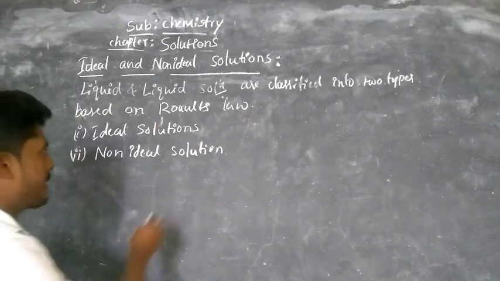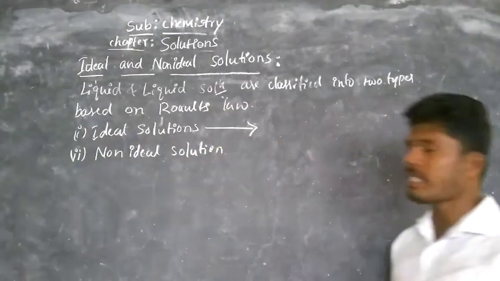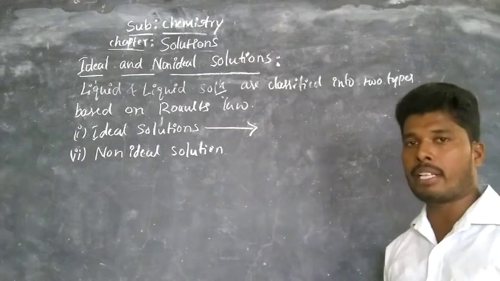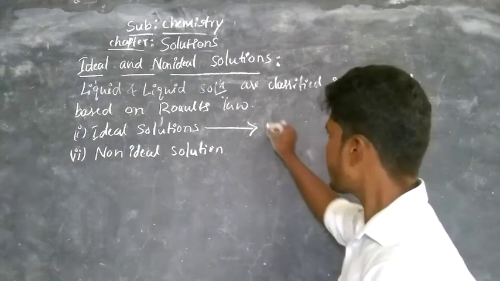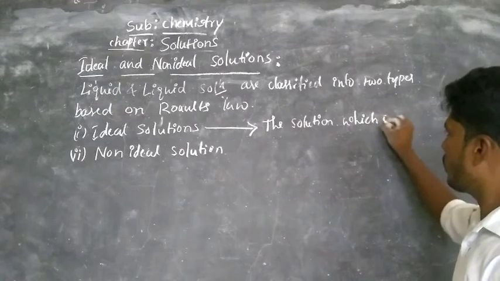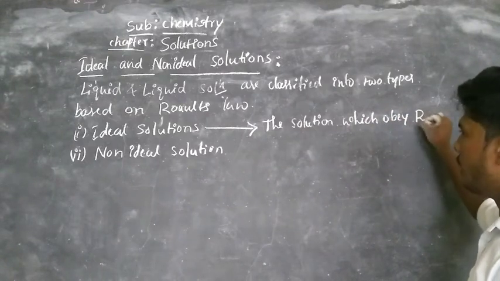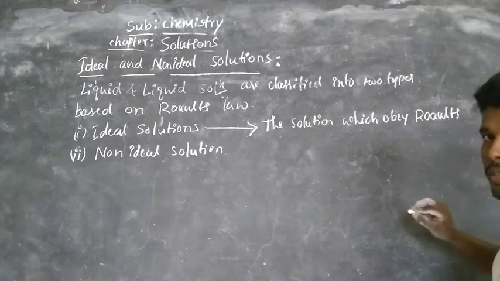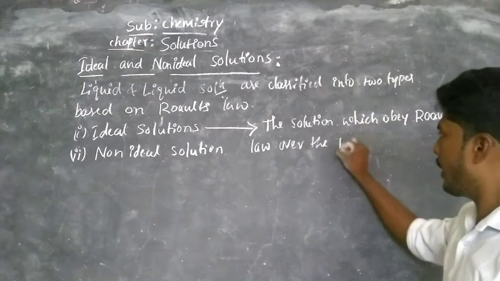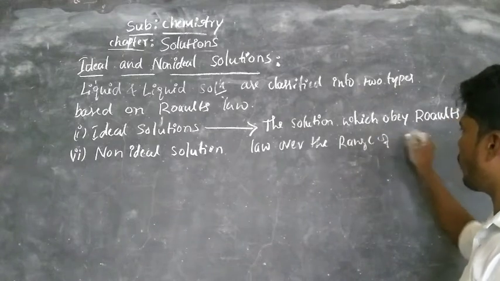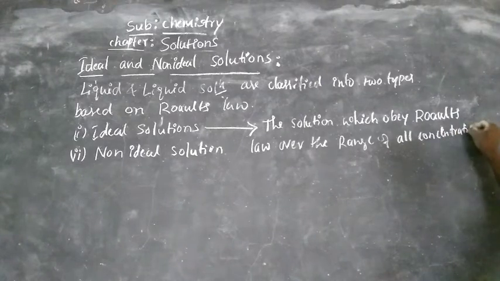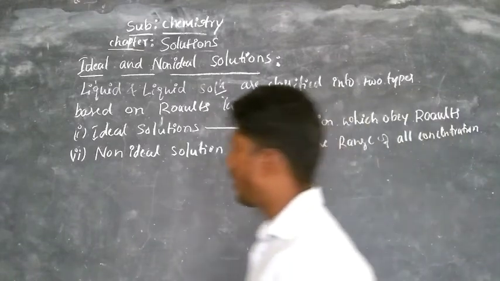Now let's take the first one, ideal solution. An ideal solution is defined as the solution which obeys Raoult's law over the range of all concentrations.